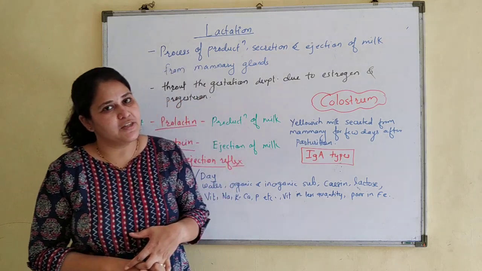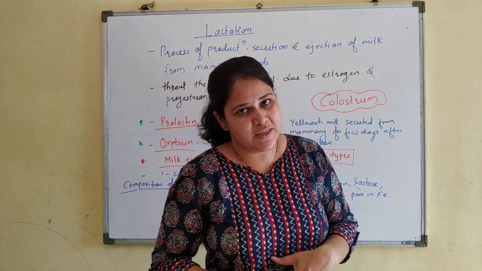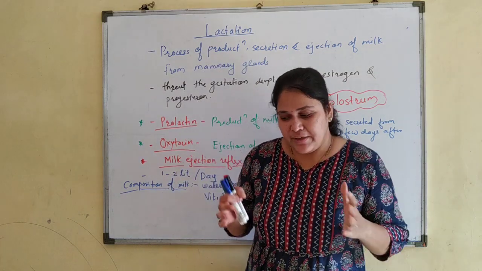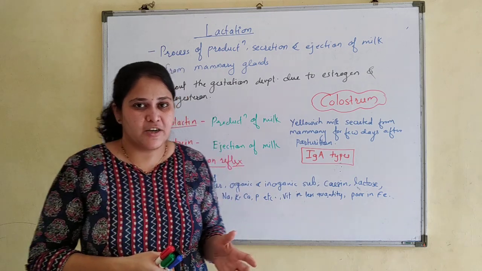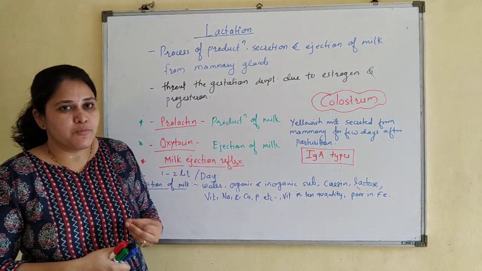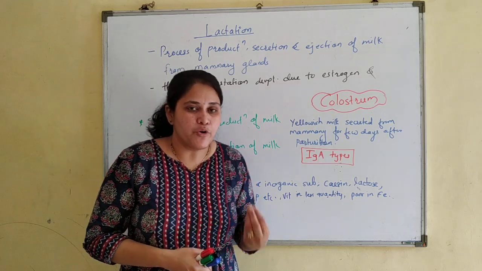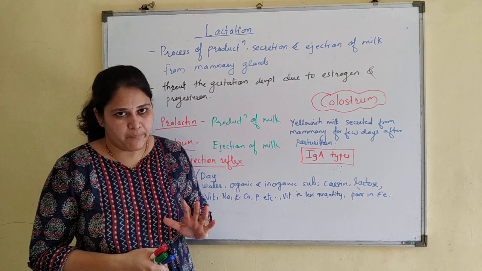In that we have seen the structure of testes, which is a primary sex organ. Then we have studied different types of secondary reproductive structures. Then we studied the process of spermatogenesis, how sperms or male gametes are produced in the male. After that we studied the structure of sperm.